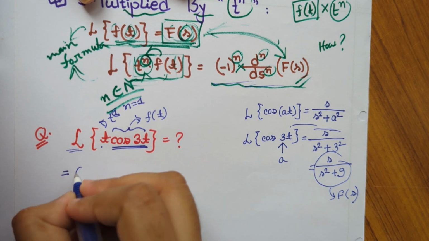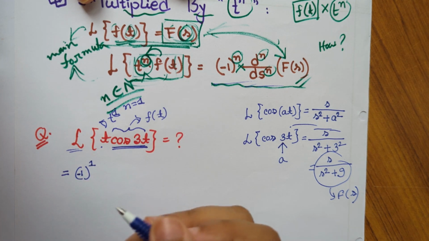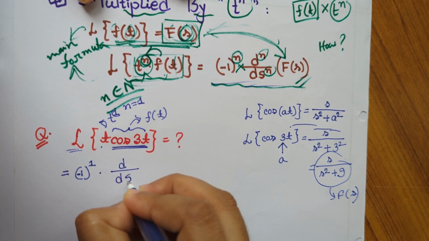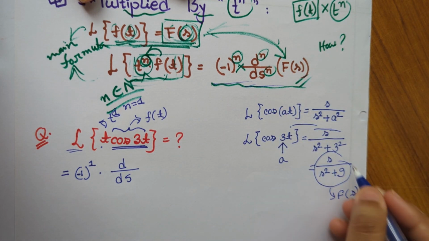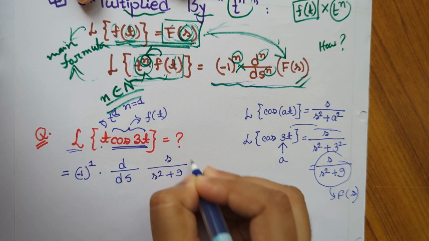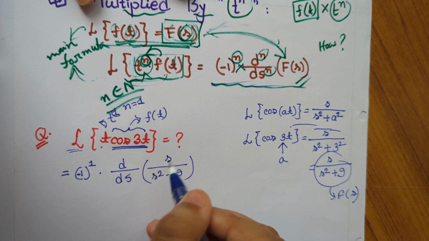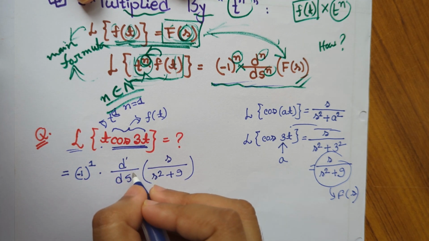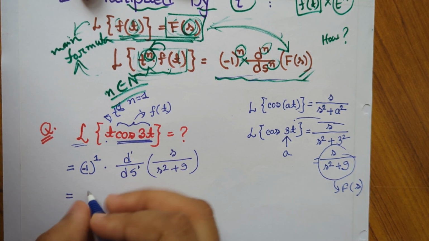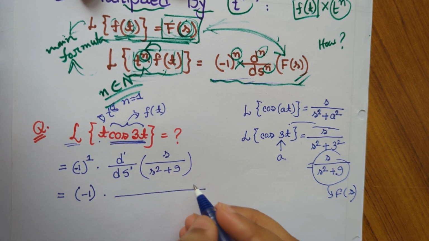So here we will write minus 1 to the power n. Here n equals 1, so we will write minus 1 to the power 1 into the successive derivative of this f of s. Here f of s is this function, so we will directly write this function, and we have to take the successive derivative n times, but here n equals 1, so we will differentiate this one time. Minus 1 to the power 1 means minus 1, and let's do the derivation of this.